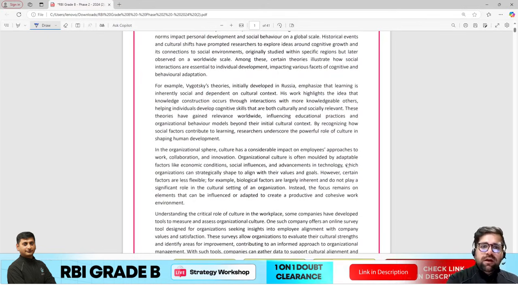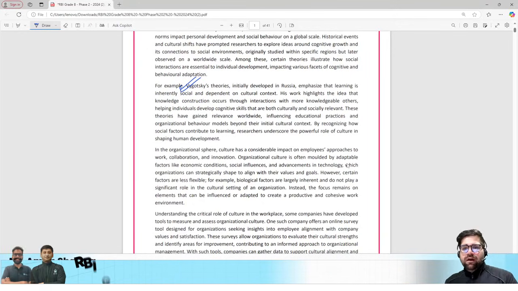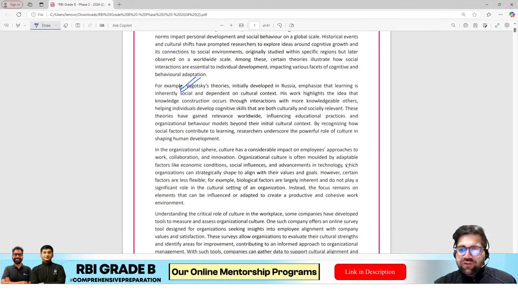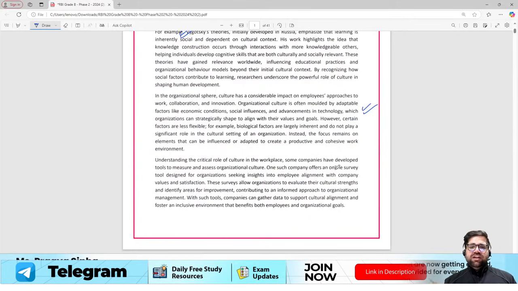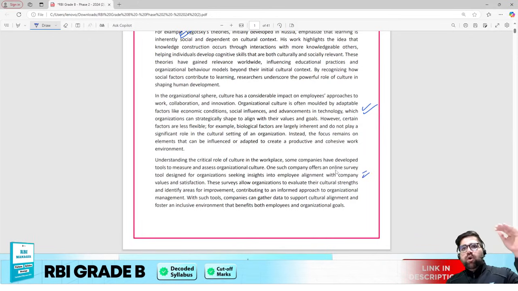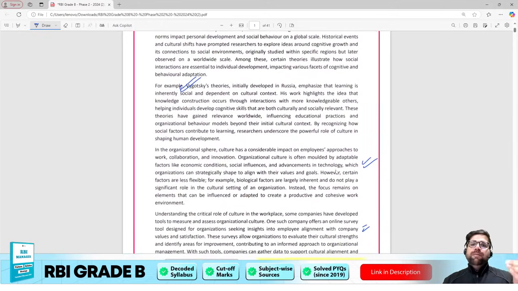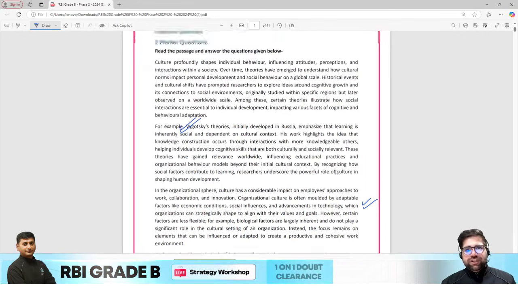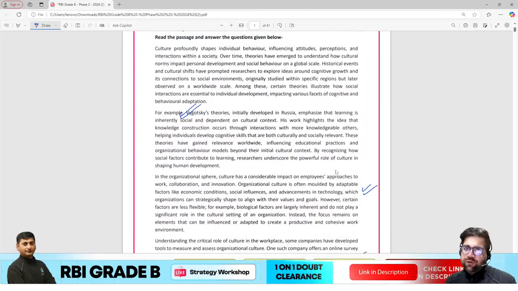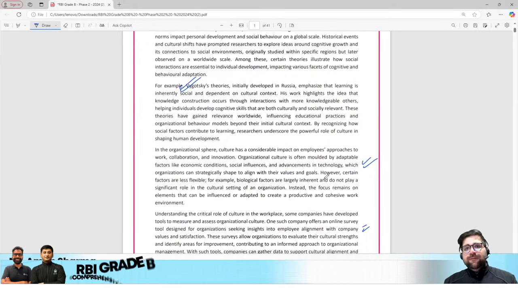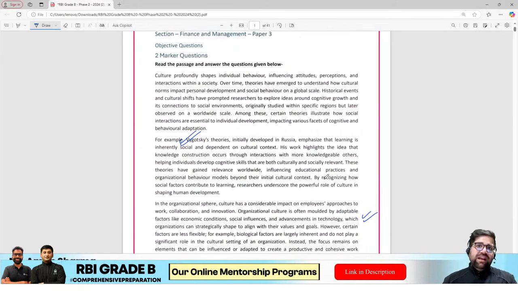For example, there is a theory which is mentioned in this particular question. Then if you see in the next particular passage, what is the importance of organizational culture, that is also mentioned, and how organizational culture impacts your workplace, that is also mentioned. So a beautiful passage related to organizational culture was given to you, and by no means am I saying that this is an easy question. Okay, right now it can become easy for you, but think about those students who are sitting in the examination hall. If such a question comes in FM also, then definitely the scoring rate in FM will fall.